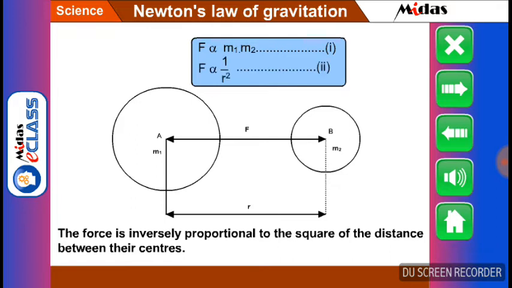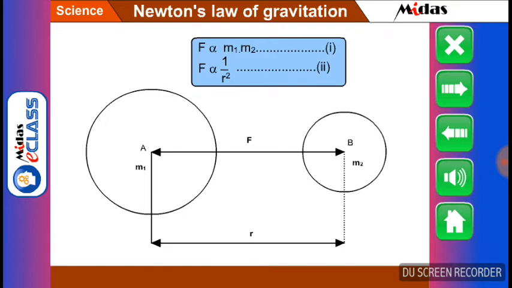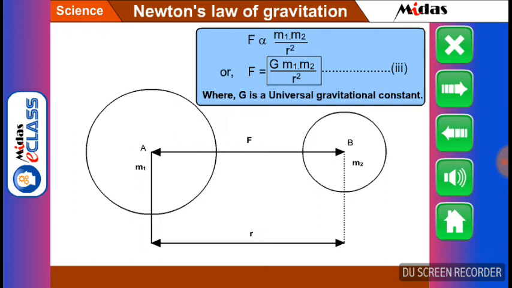That is, F is inversely proportional to 1 divided by r square. Now let us combine equation number 1 and equation number 2. Then we get F is proportional to m1 multiplied by m2 divided by r square, or F is equal to G multiplied by m1 multiplied by m2 divided by r square. Let this be the third equation. Here, G is a universal gravitational constant.